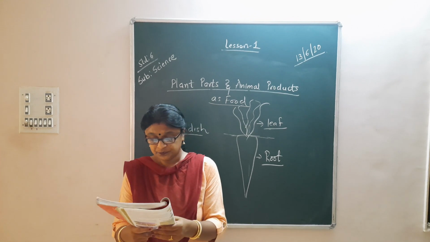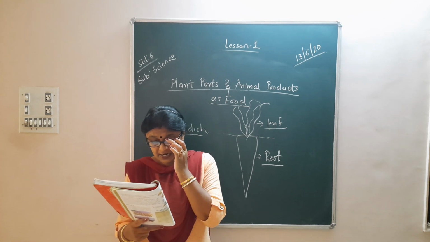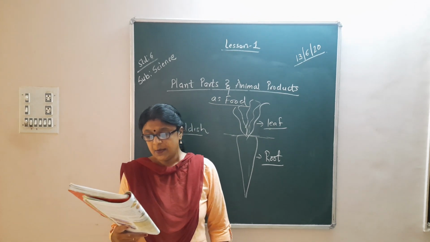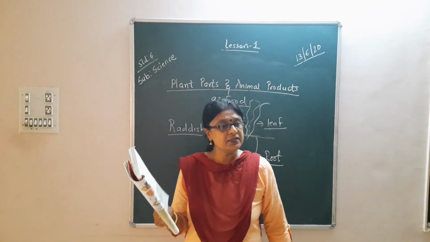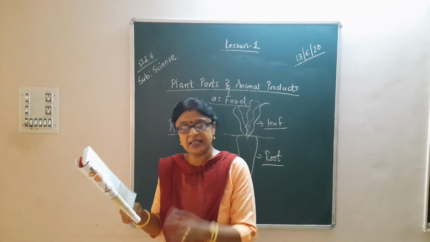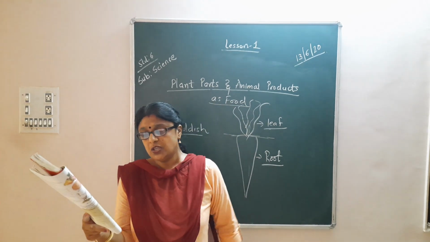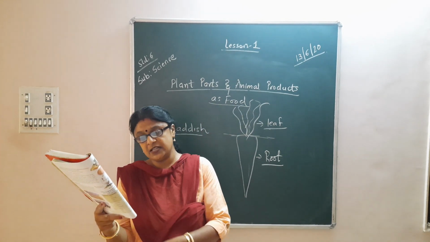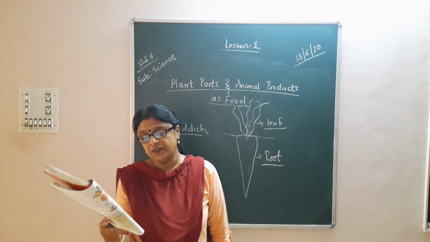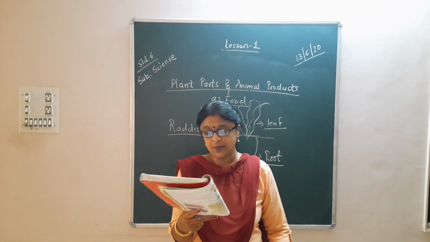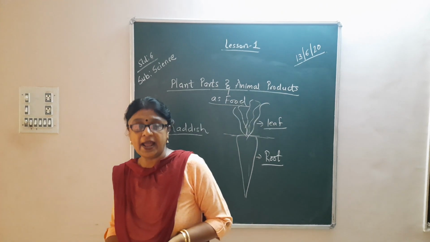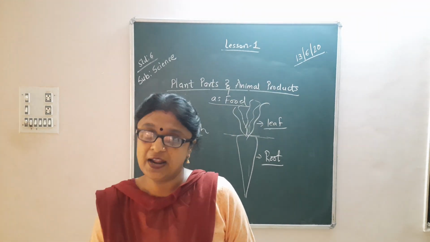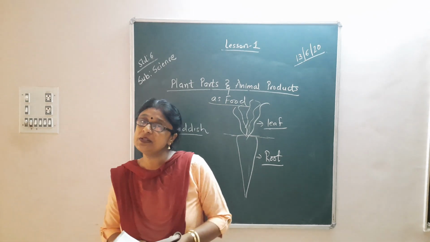Okay? Fine. Now you can see in table 1.4, plant parts as food. Suppose brinjal curry. Brinjal curry means the vegetable curry that you make in your house. So what are the ingredients? Brinjal, chili as spice, oil from groundnut, mustard, soya bean, etc. Okay. Now brinjal. So what is brinjal? Actually it is a vegetable, right? It comes under the vegetable section.